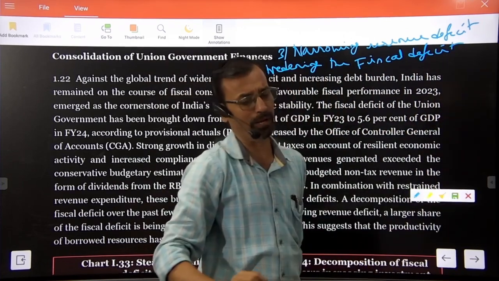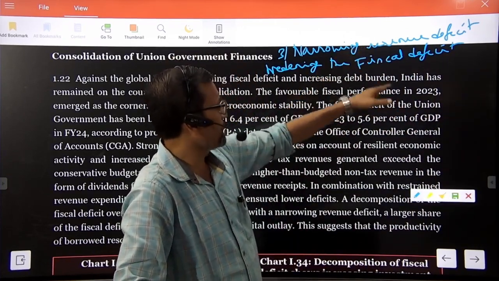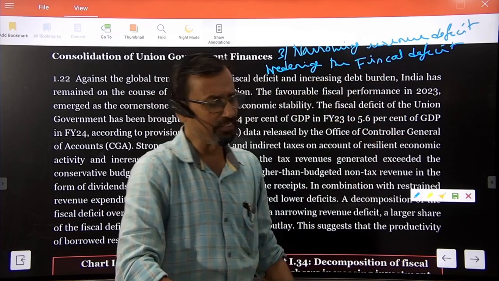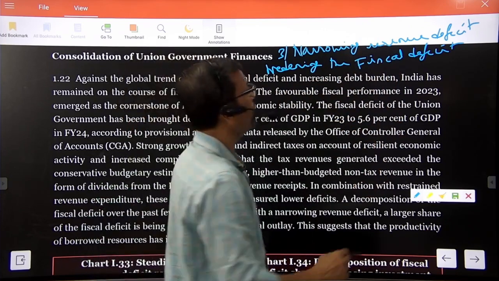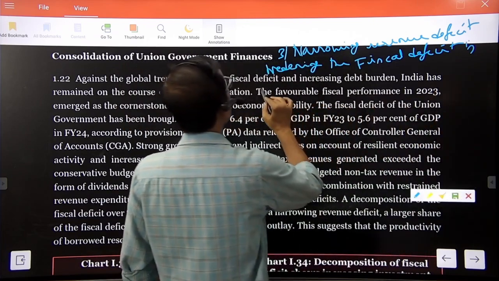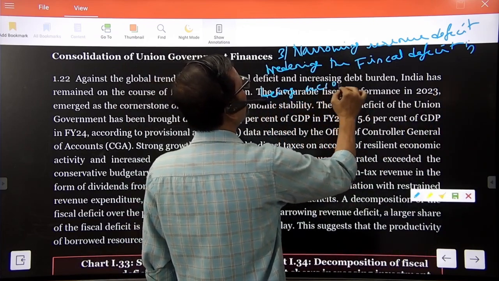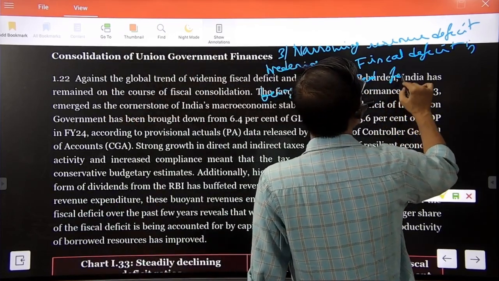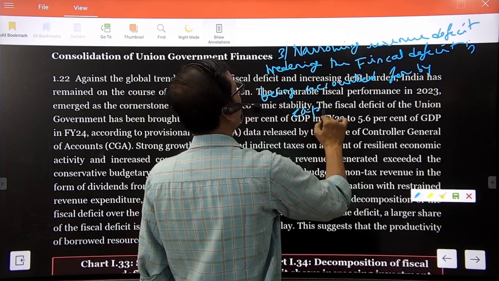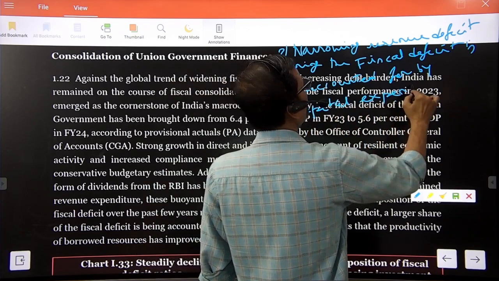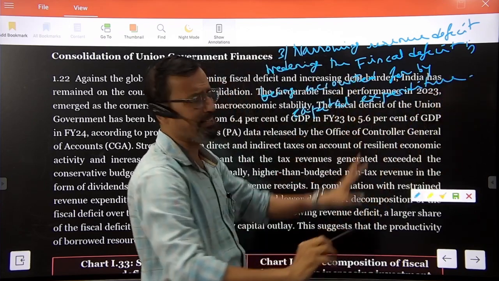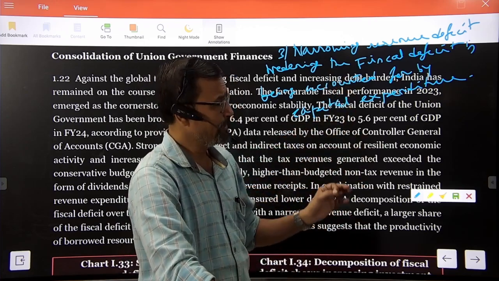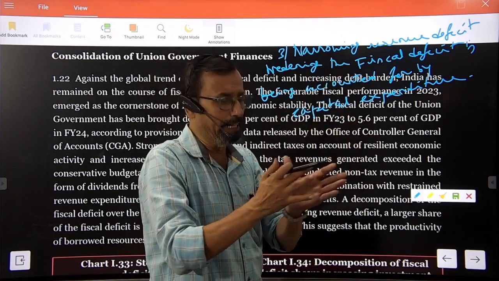The fiscal deficit was widened while the revenue deficit was narrowed. Why did this happen? Due to the rising capital expenditure by the government, the fiscal deficit widened but the revenue deficit kept narrowing.